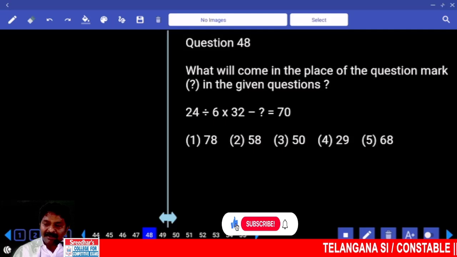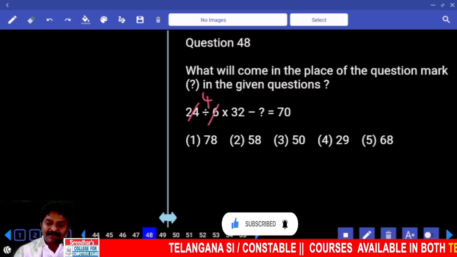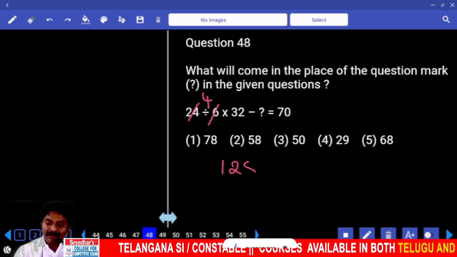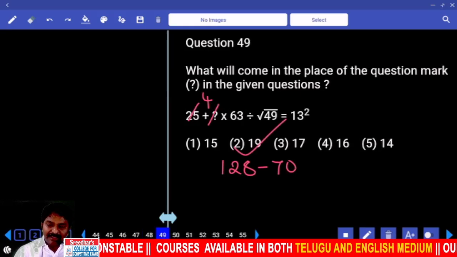Right, last digit cannot be done. 3 options ending with 8. 6 how many times? 4 times of 32. 128 minus 70. 58.